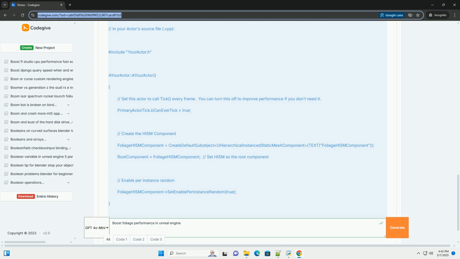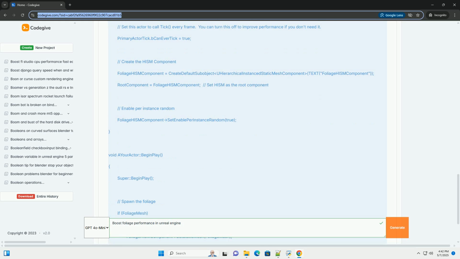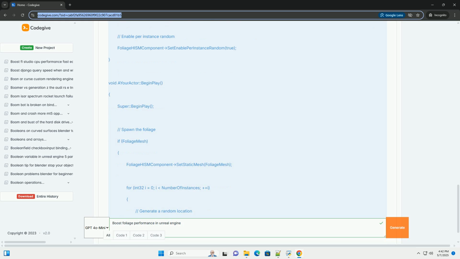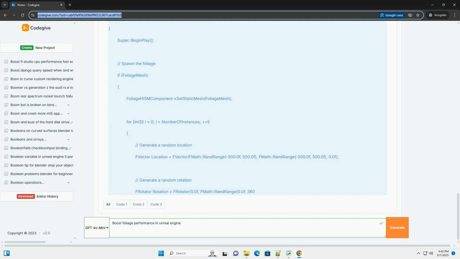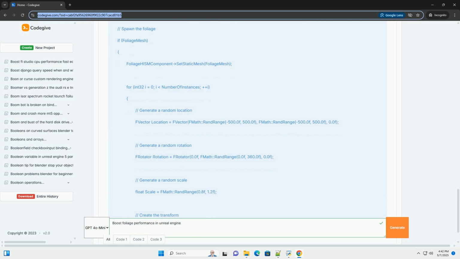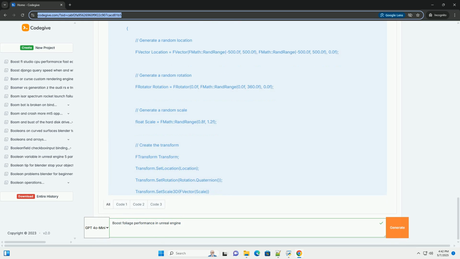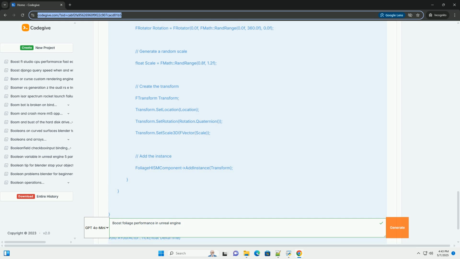Understanding performance bottlenecks. Before diving into optimization, it's crucial to understand what's causing the performance hit. Draw calls. Each unique material or mesh requires a draw call. The more draw calls, the higher the CPU overhead. Foliage, often utilizing many instances of the same mesh with different materials, can easily generate a large number of draw calls.